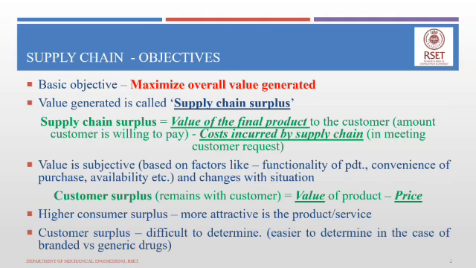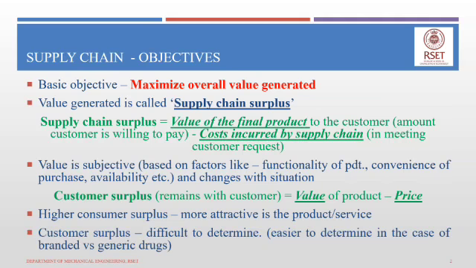So, one of the objectives of a supply chain is to meet a consumer request. And in meeting a consumer request, the various entities or elements of a supply chain are trying to carry out an exchange and generate profits or generate value.